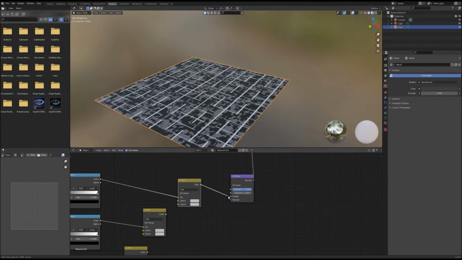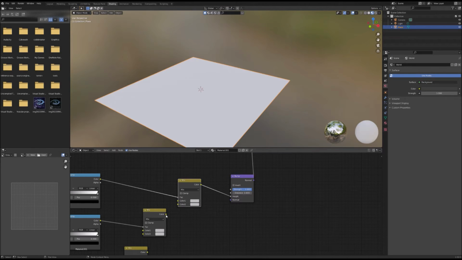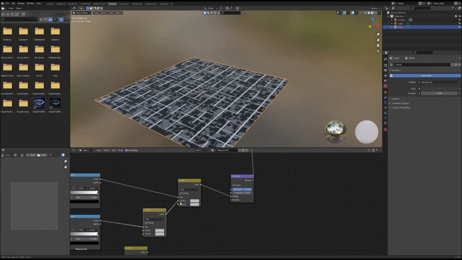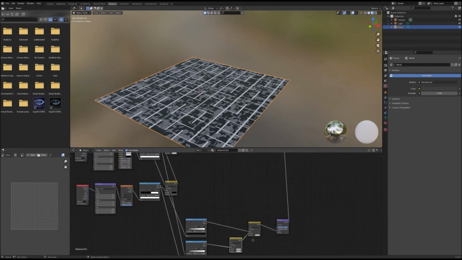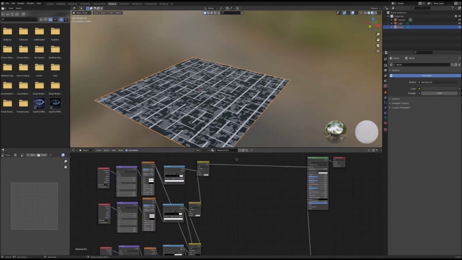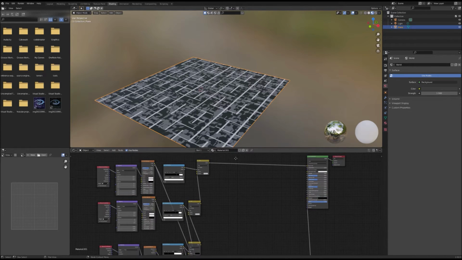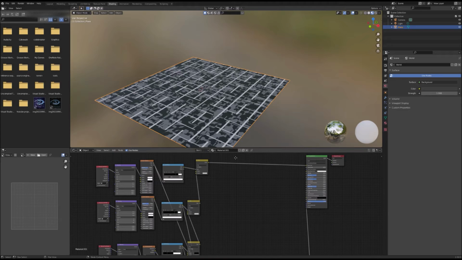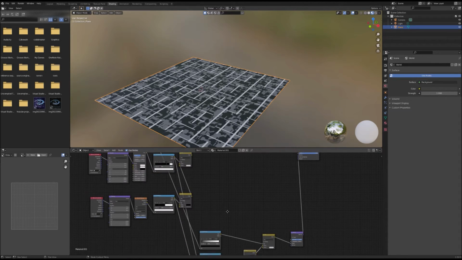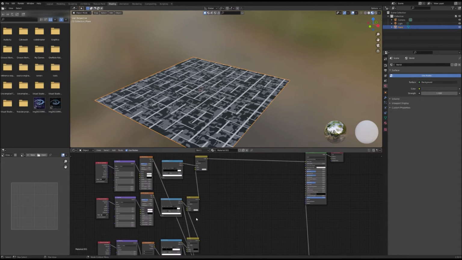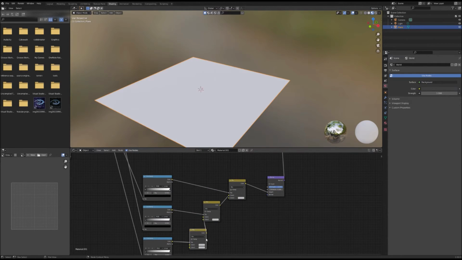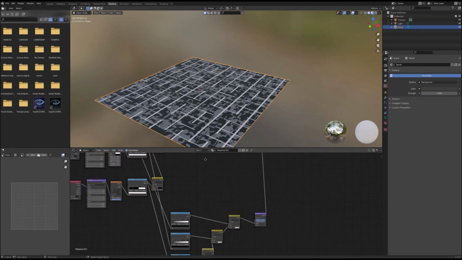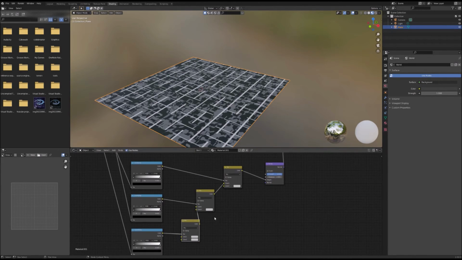Next, I'm going to output this to the height, then output this to the color 1 input of the first bump map Mix RGB node. Sorry, it's getting a little bit confusing. And then we need to follow the order that we have here. Then we're going to do the same for this Mix RGB node, and yeah, that's all good.